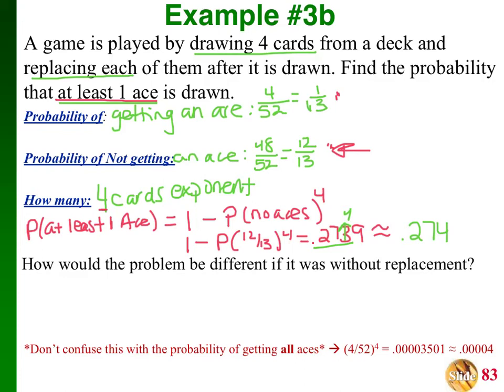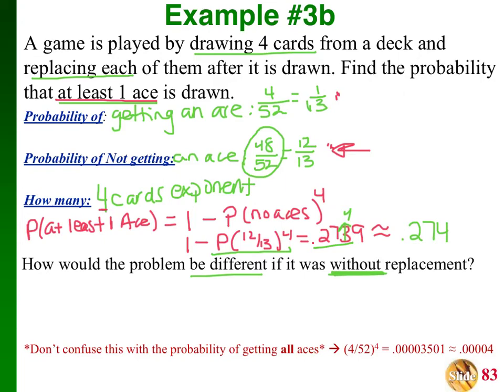How would the problem be different if it was without replacement? So without replacement, I wouldn't be able to do this step right here. I would actually have to go through and take apart a card every single time. So here, I'm going to leave it as 48 over 52 this time because it makes a little bit more sense instead of reducing it to 12 over 13.